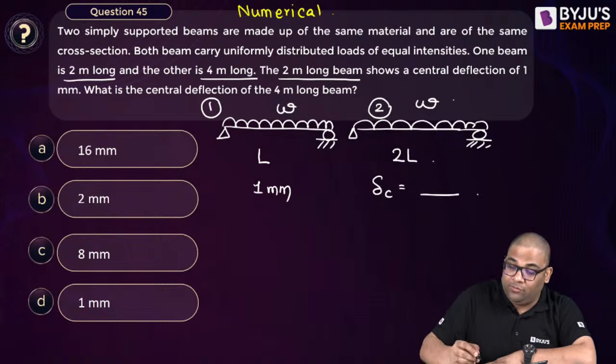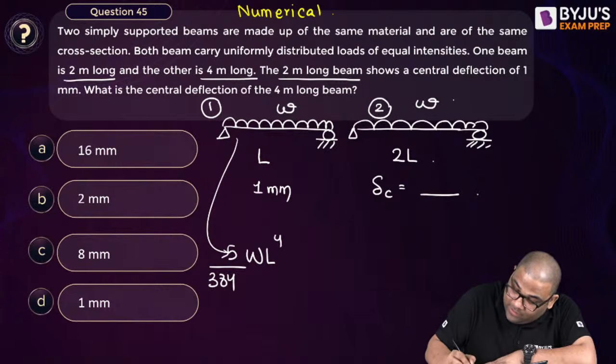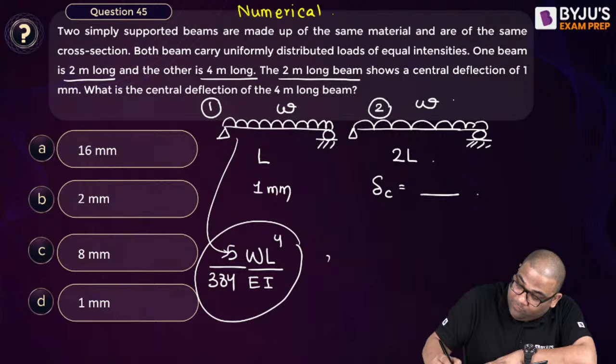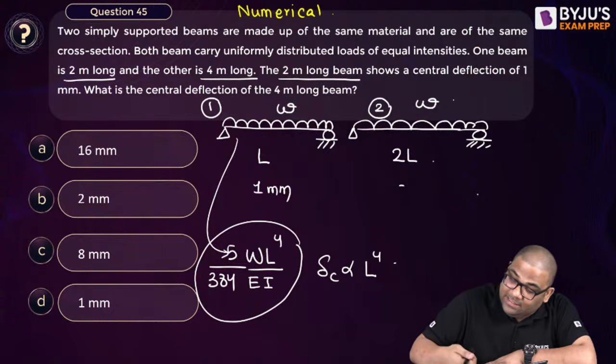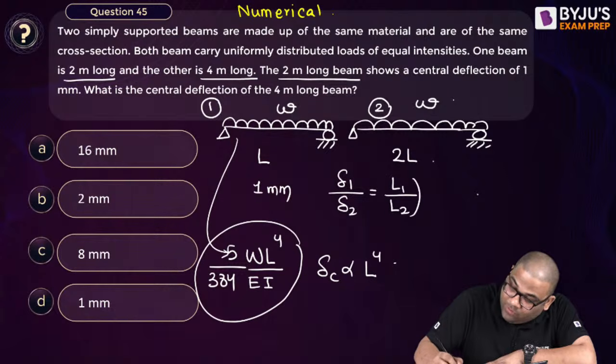Very easy. You see, for such cases, what is the deflection formula? 5 by 384 W L to the power 4 by EI. Now the whole formula is not important. The important thing is the central deflection is directly proportional to L to the power 4. So I can say delta 1 by delta 2 is equal to (L1 by L2) to the power 4.